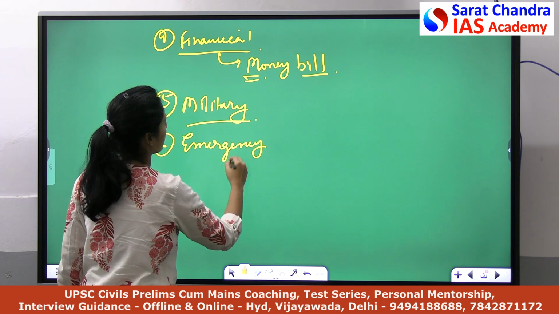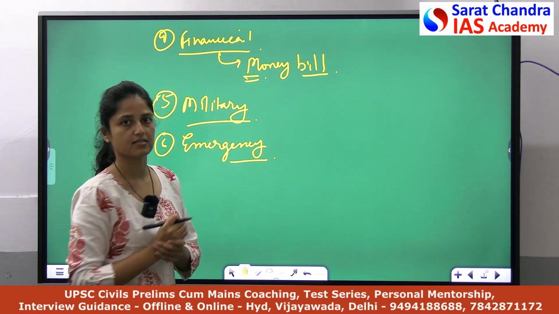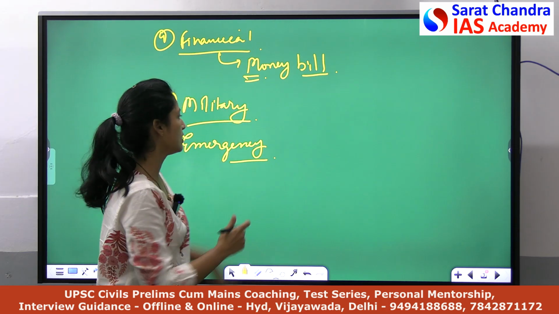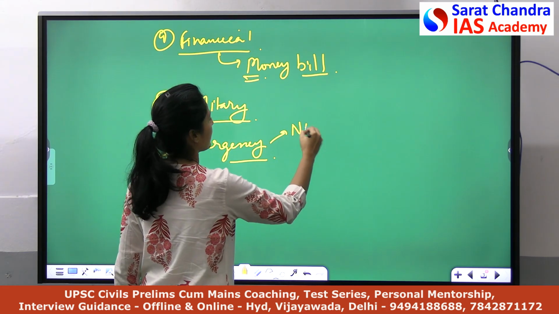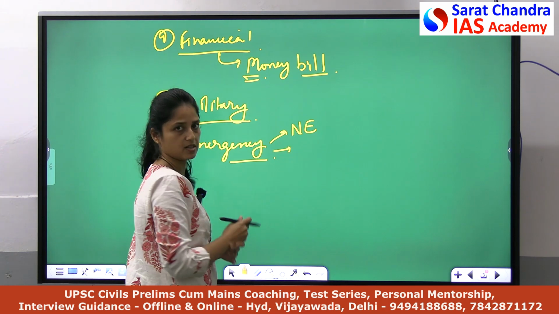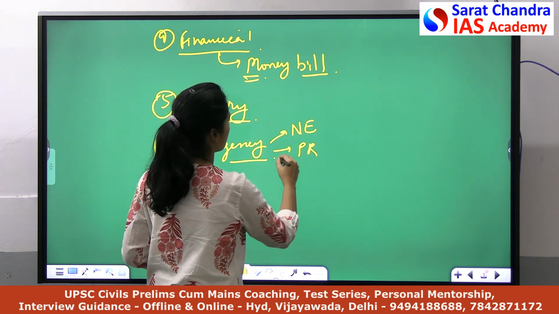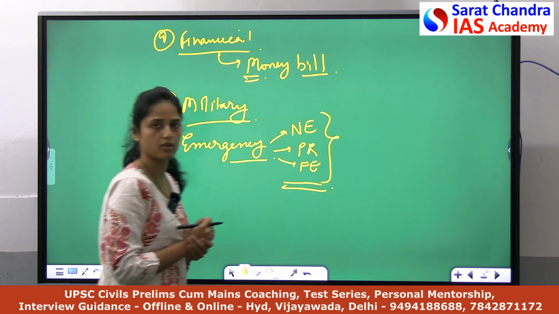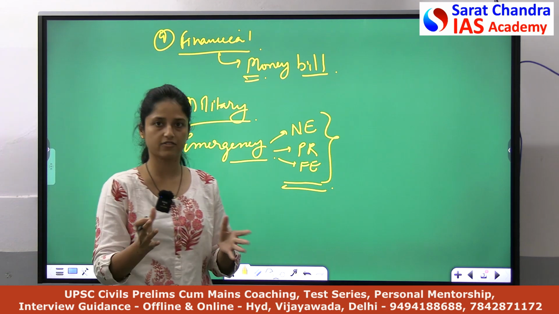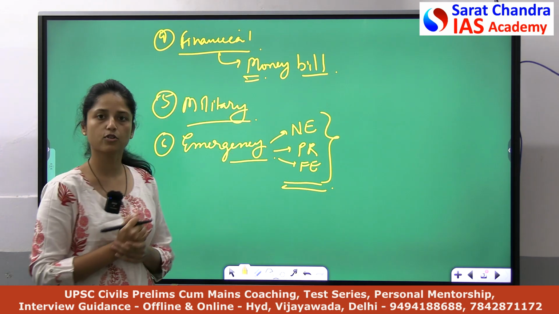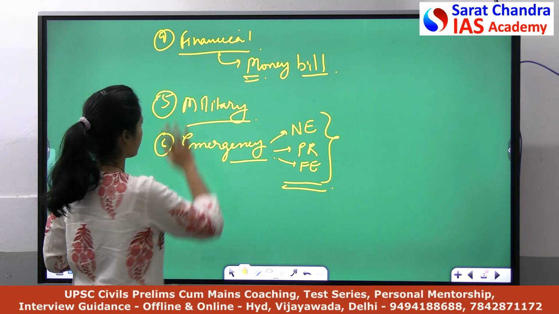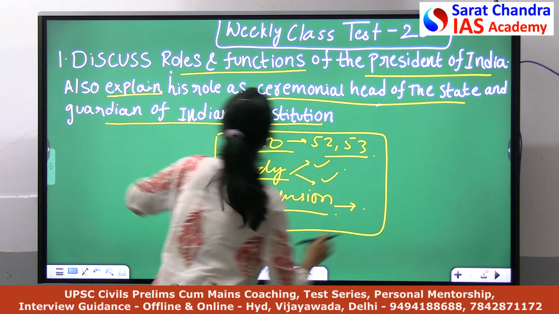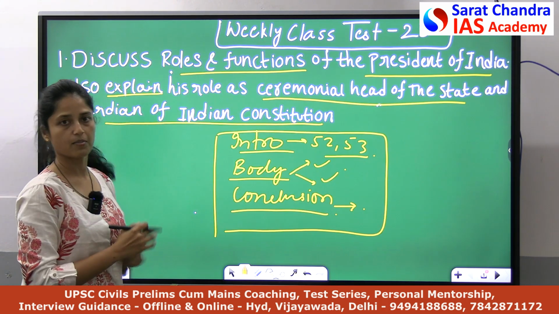As you might have learned, we read about basically three emergencies: national emergency, President's rule and financial emergency. For all three types of emergencies, the President has the power to proclaim that emergency. The power of approval is with the Parliament, but the President has the power to proclaim it. So here I have addressed the first part, that was the roles and functions of the President.